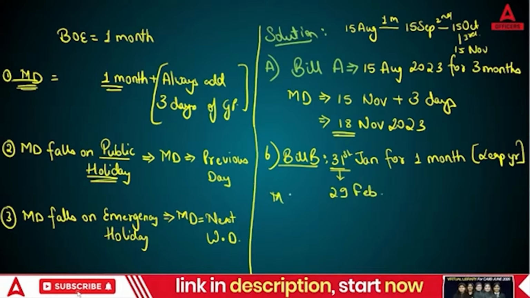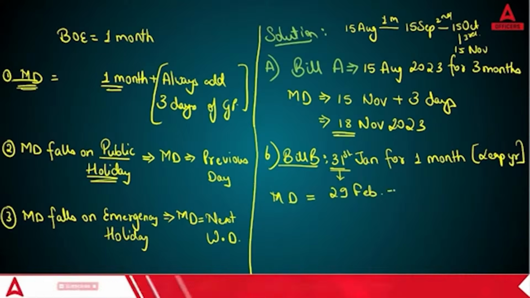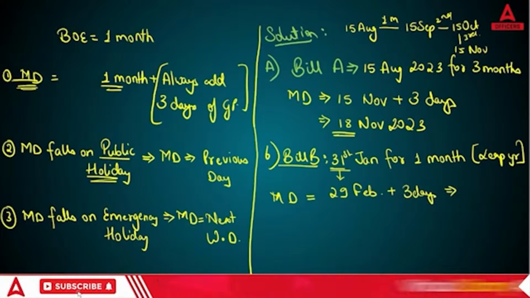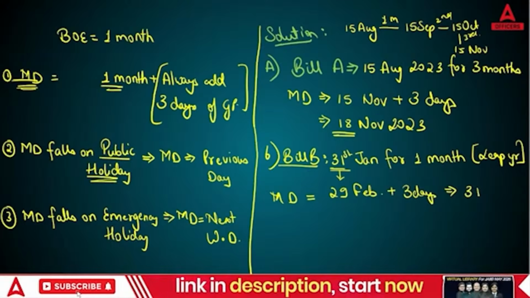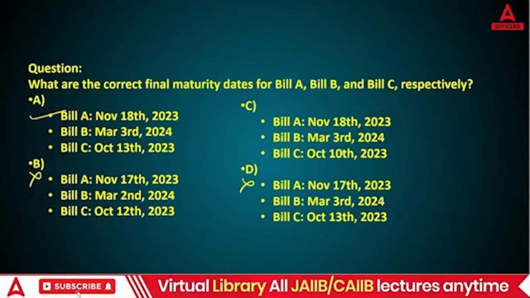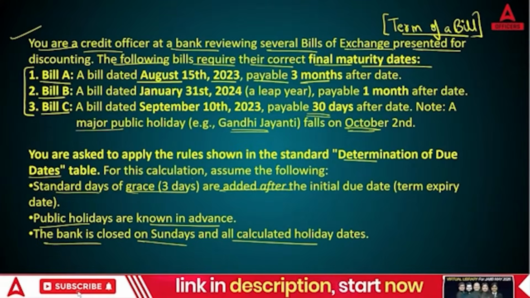Right? So this is going to be maturity date plus 3 grace days. So 1, 2, and 3. 3rd March 24, I think. So, oh, here also we have 3rd March, 3rd March. Okay, again it's a tie. Let's see the third bill.